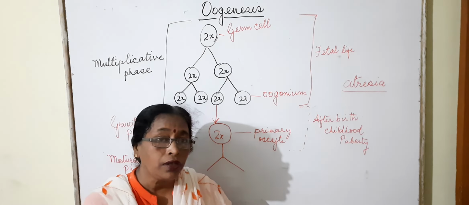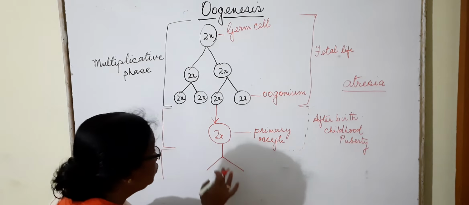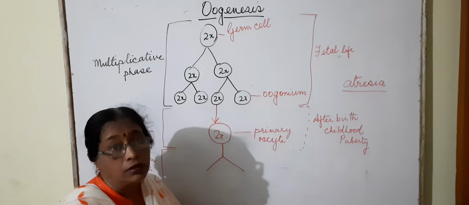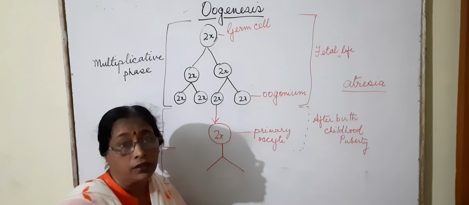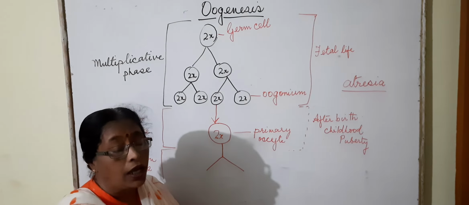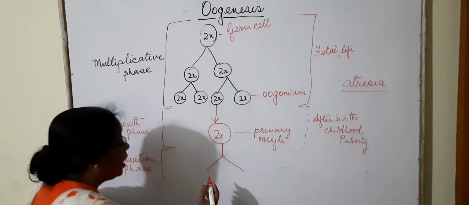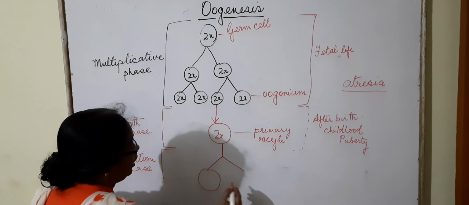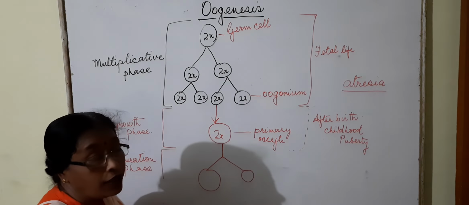When ovulation has to take place, the primary oocyte, which remained in a resting condition, will now again divide, undertake the remaining part of the meiotic division and form two haploid cells. The division is unequal.